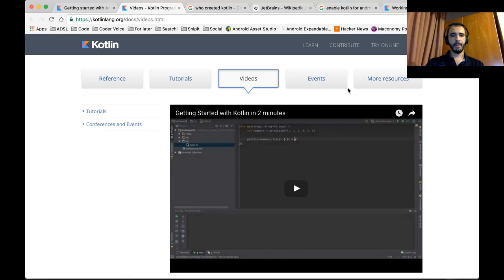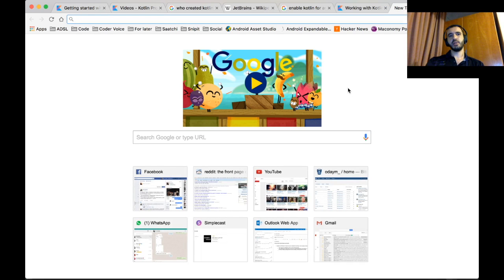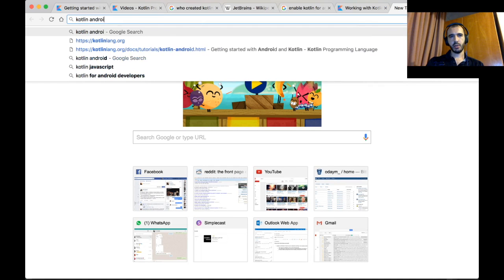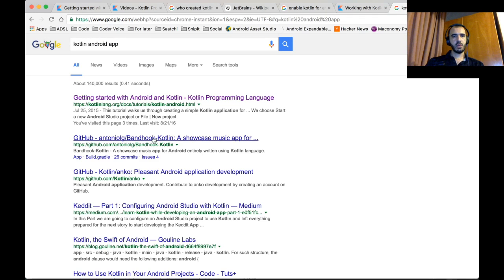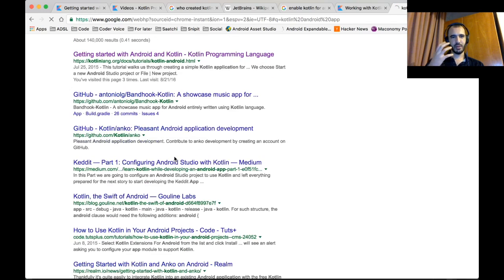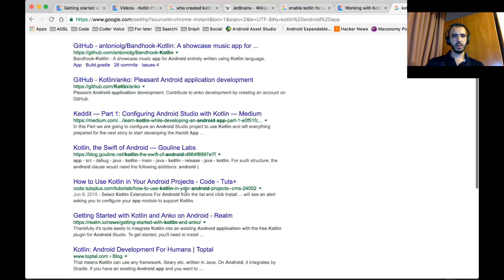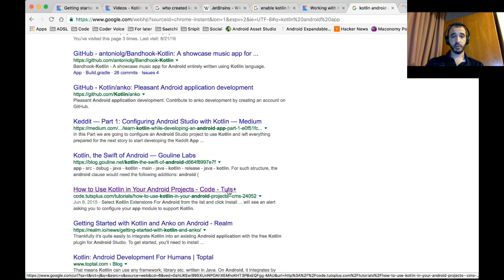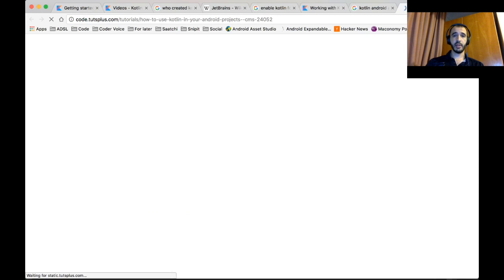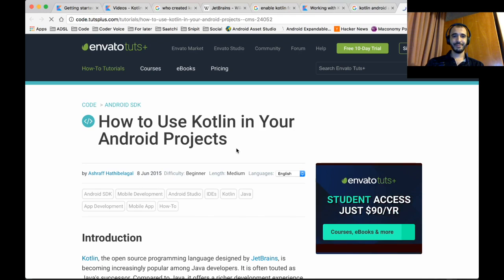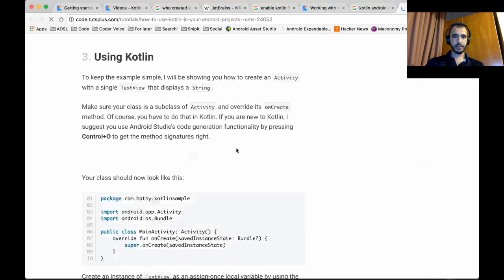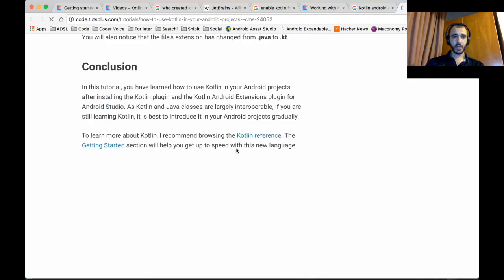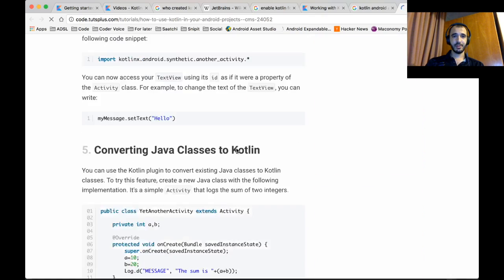Also, let's see who else is using Kotlin. Kotlin Android app. No, we want someone who made an actual app. Oh, how to use Kotlin in your Android projects from Tuts Plus. These are the guys I like. How long is it? Oh, it's long. It's longish.